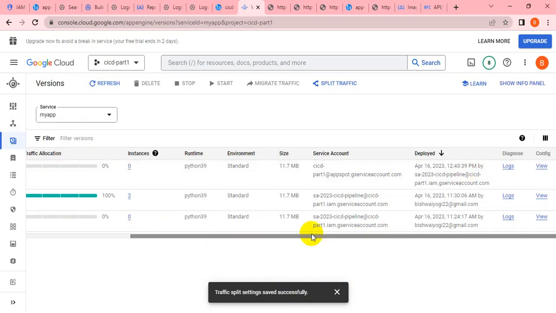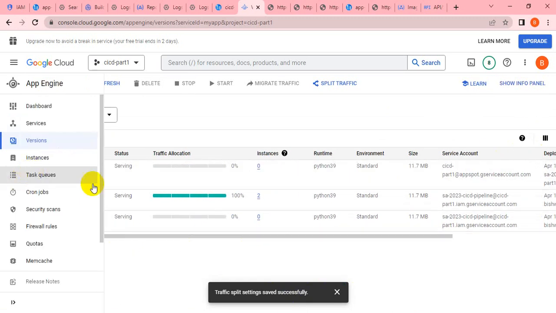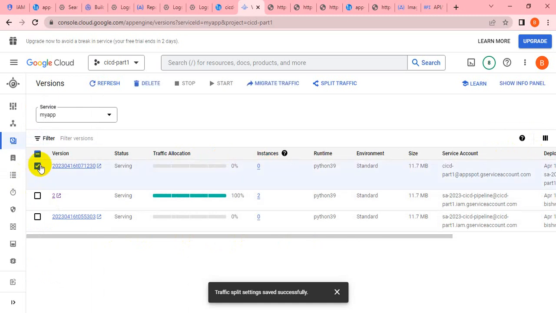It is the new one, right? So let me promote it, or I can migrate it, right? Let me migrate it directly. Okay, if I update it here, yeah. If you see, now we are getting version 3, right?